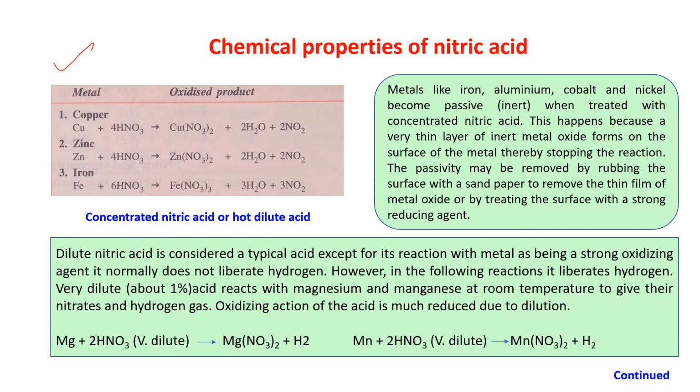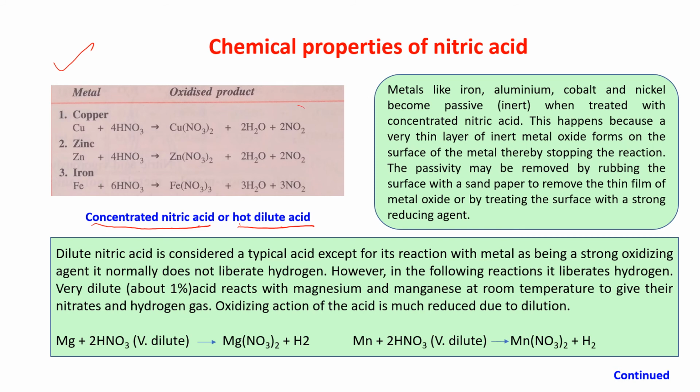Again you see, this is the reaction of metal with nitric acid, but the condition is concentrated nitric acid or hot dilute nitric acid. Previously we have seen cold and dilute nitric acid. Now I am showing the reaction of metal with nitric acid when it is concentrated or hot dilute.